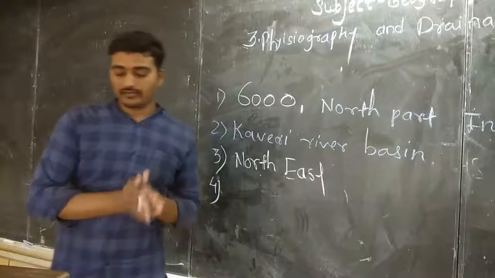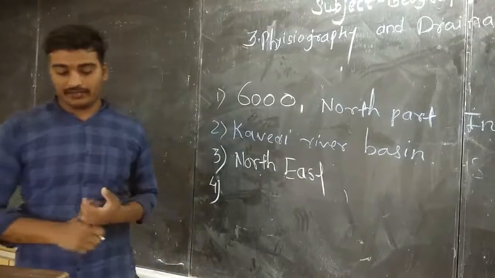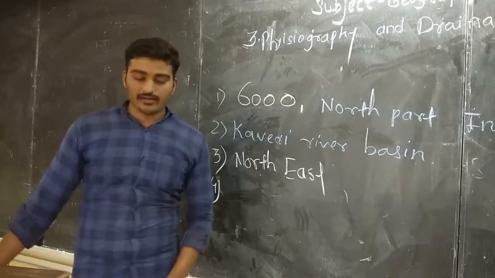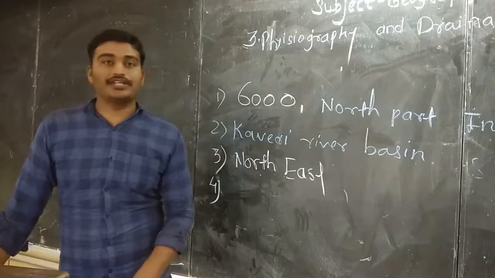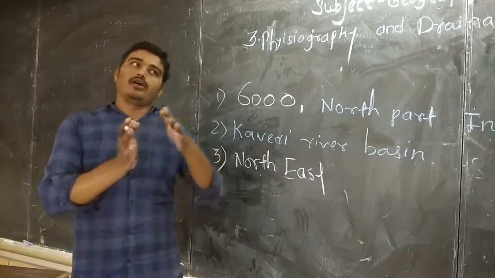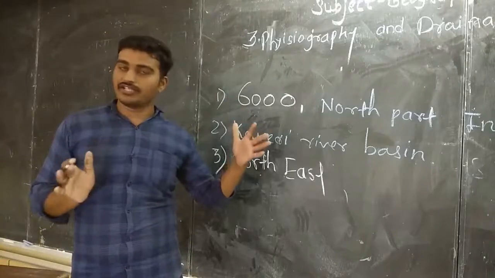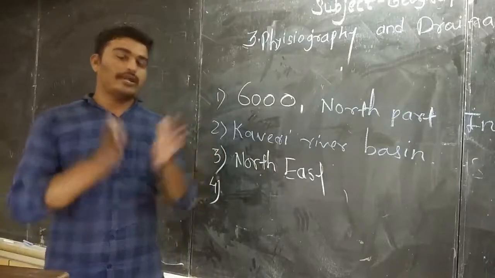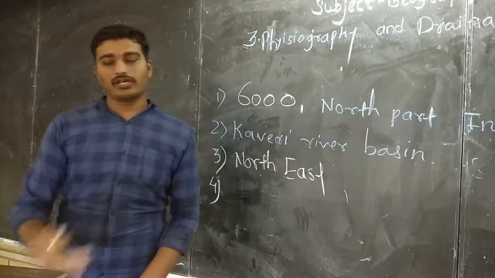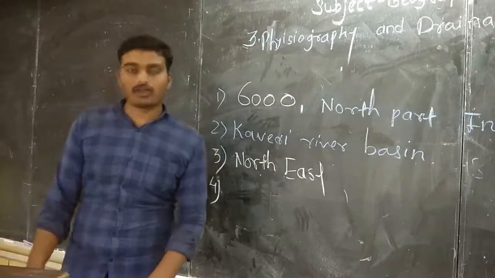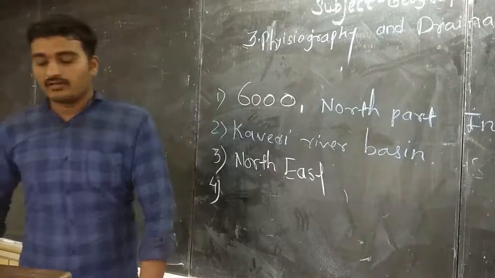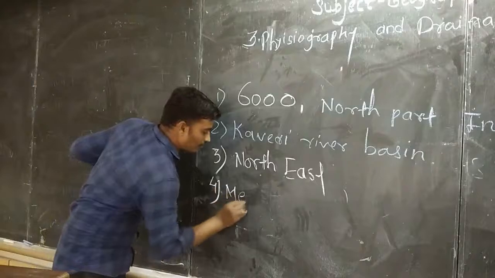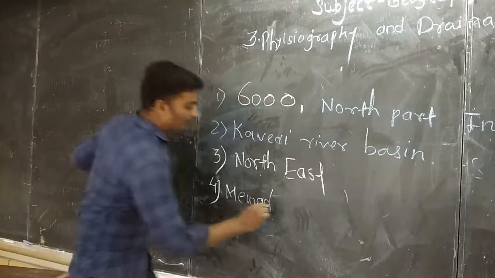Next, fourth question. Make a list of plateaus located in between the Aravalli Ranges and the Chota Nagpur Plateau. Here we have to find out the plateaus located between the Aravalli mountain ranges and the Chota Nagpur plateau. So whatever plateaus are in between, we have to find those names from the map. We got two names, the Mewar Plateau and the Malwa Plateau.